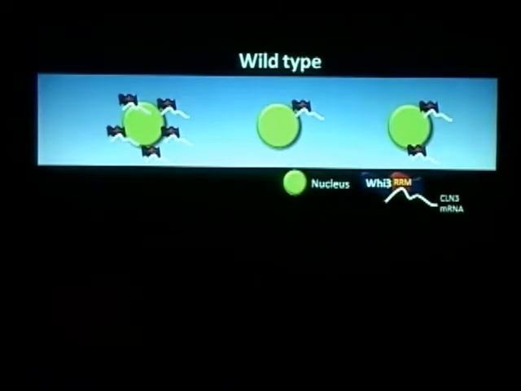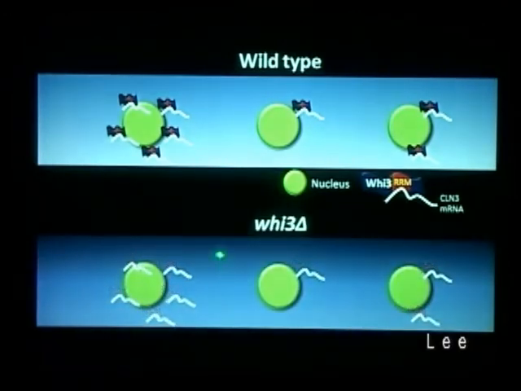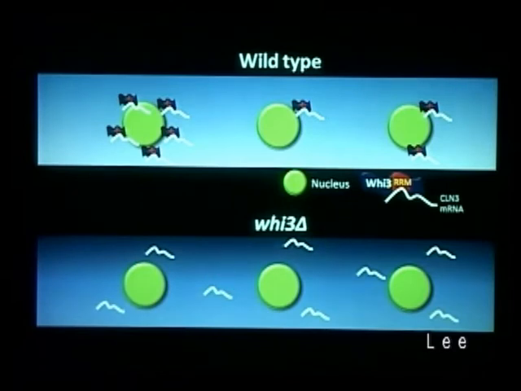So we are thinking that Whi3 protein is heterogeneously localized around each nucleus, and since it's tethering the cln3 mRNA, the mRNA will be heterogeneously localized too, and will affect the cell cycle differently. But in Whi3 deletion, now you don't have Whi3, so the transcripts will be just randomly distributed. So it will affect the cell cycle pretty similarly, and you will see really small timing variability in the cell cycle.